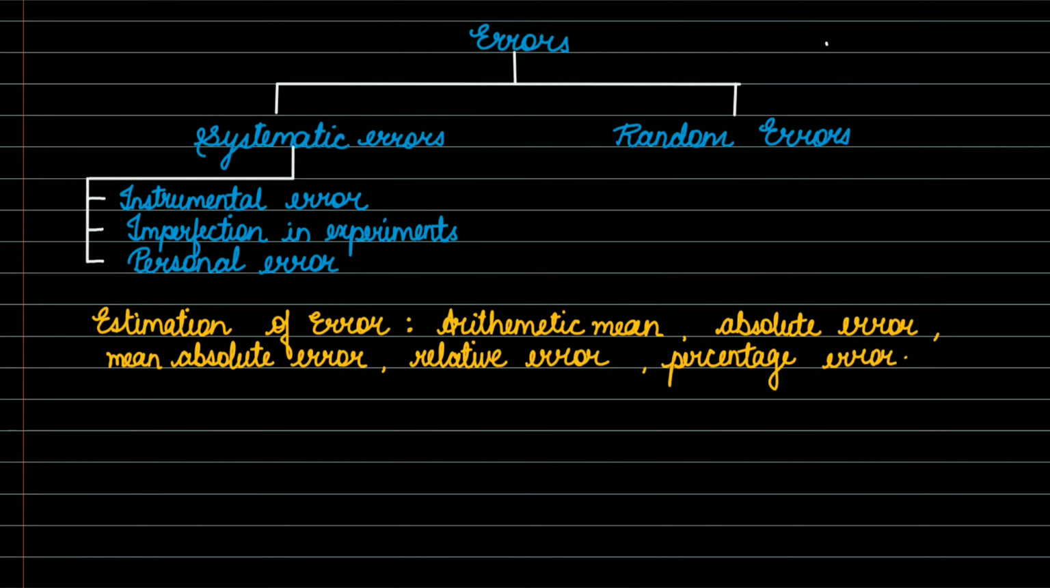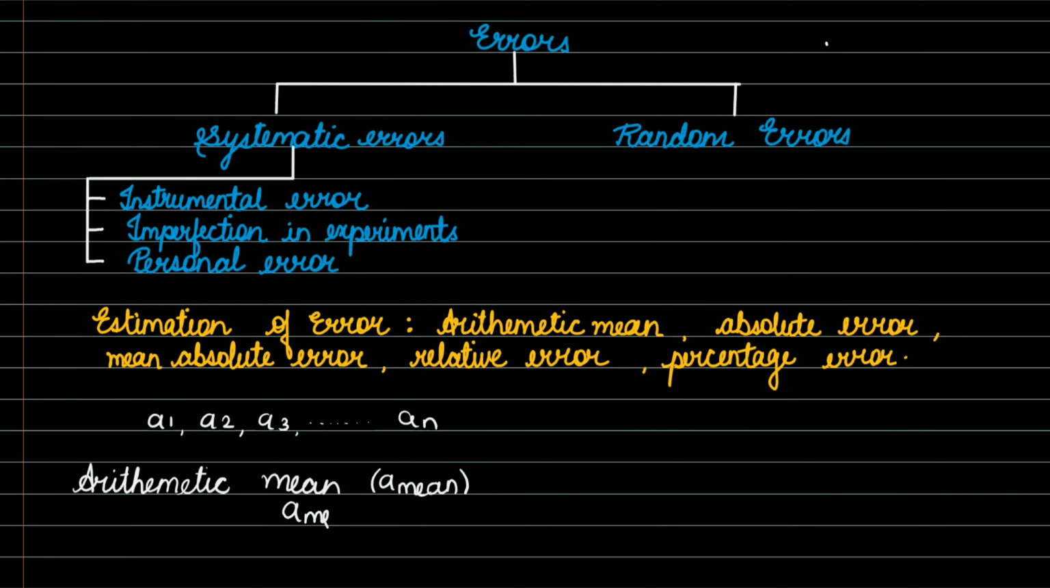For that, suppose the readings recorded by you are A1, A2, A3, up till n number of readings you have recorded, An. For that we have to find out the arithmetic mean. So what do we do for this? It has some formula, right? The arithmetic mean is denoted as A mean, which is given by A mean.